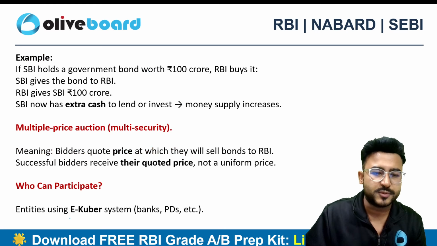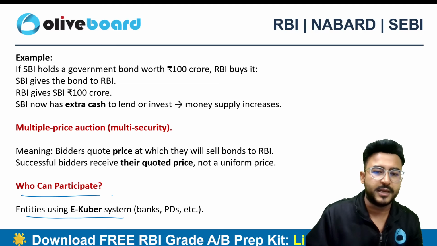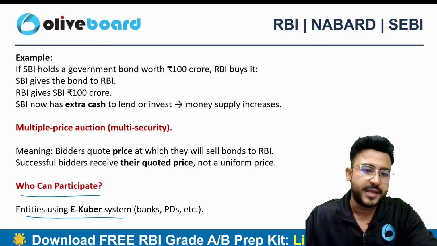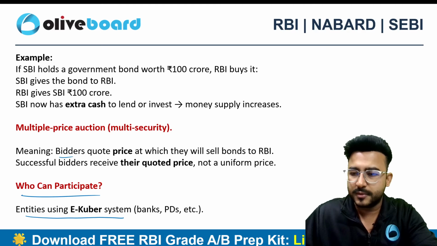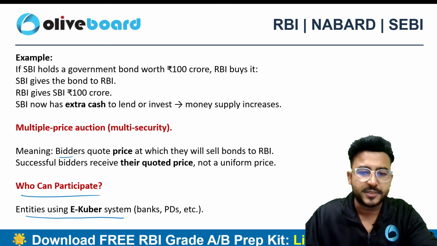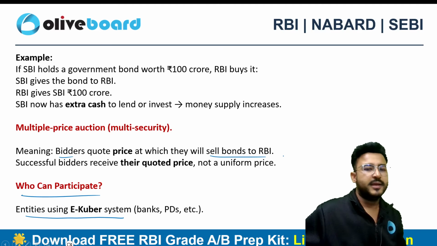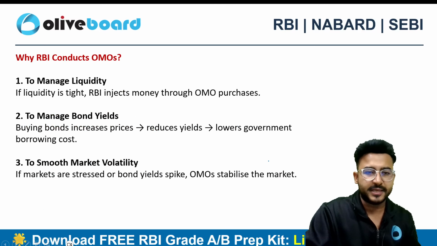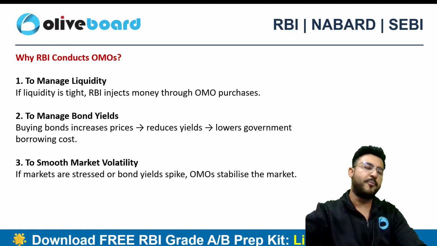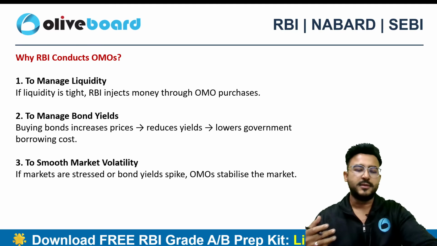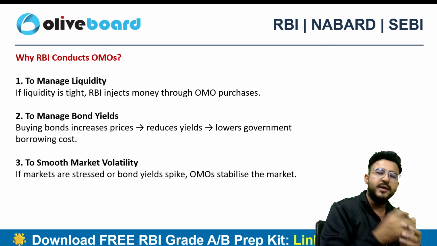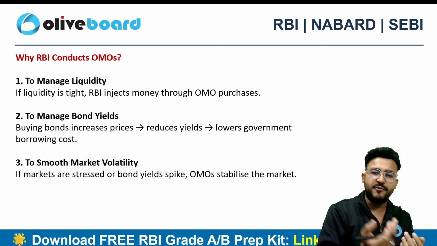Acha, entities using the e-Kuber system will definitely be able to participate in this mechanism, right? यहाँ पे भी bidding होती है, so bidders will be quoting the prices at which they are going to sell the bonds to the RBI, and the successful bidders will definitely get their quoted price, right? This is how it works. This is OMO operation. अगर RBI को correspondingly मान लो कभी liquidity absorb करनी हुई, तो RBI क्या करेंगे, वहाँ पे bonds को sell करना चालू कर देंगे, government bonds को.